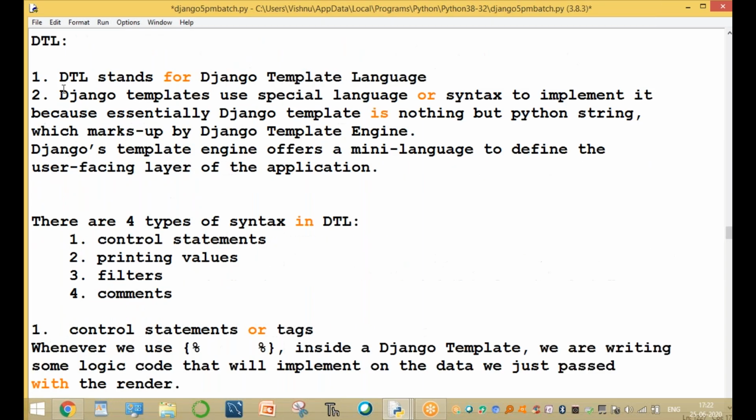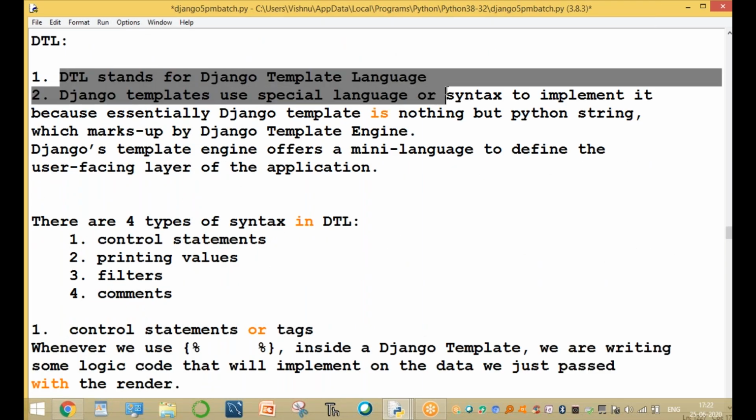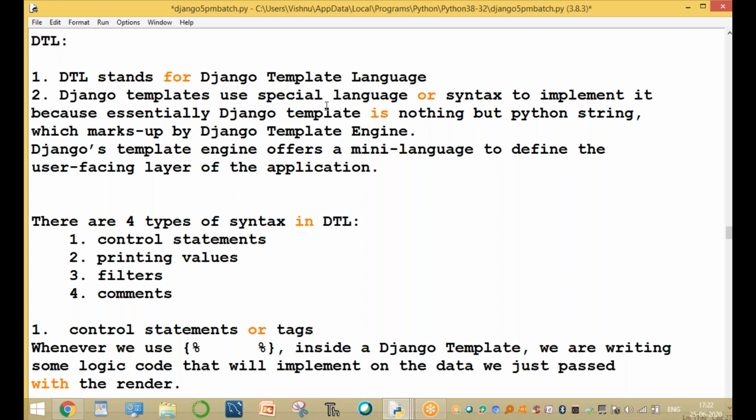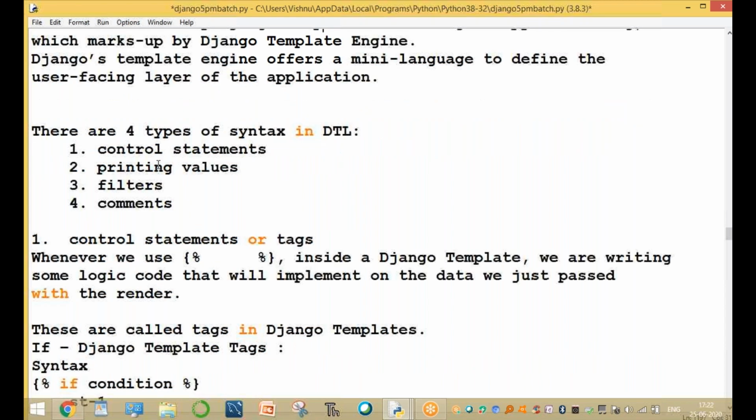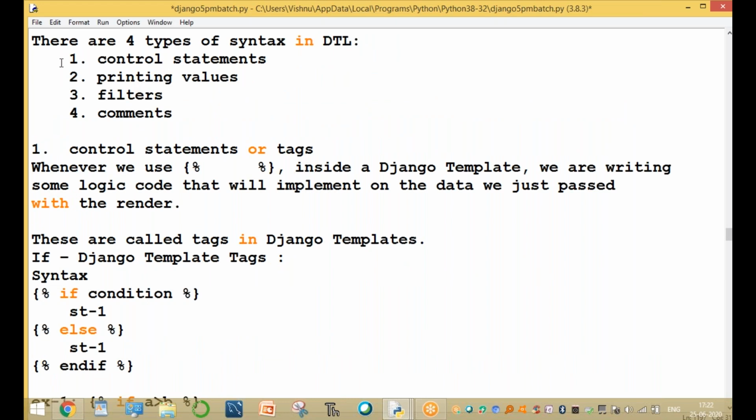So DTL stands for Django Template Language. These Django templates use a special language or syntax to implement the logic. There are 4 types of syntaxes in DTL.